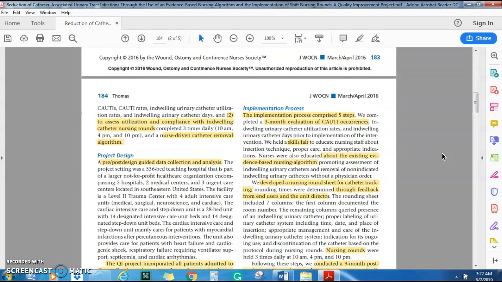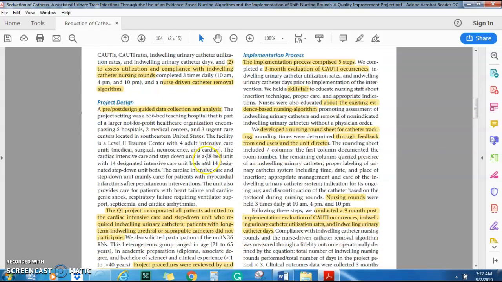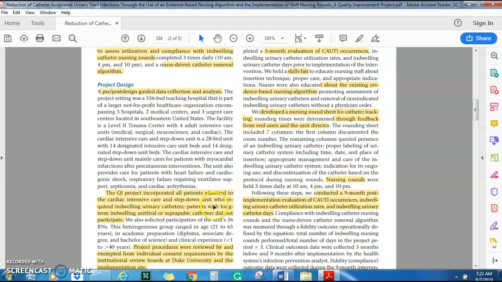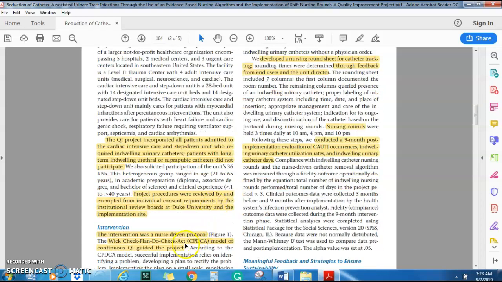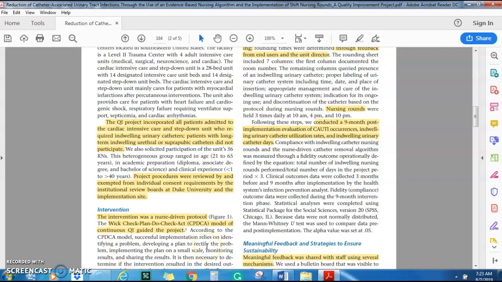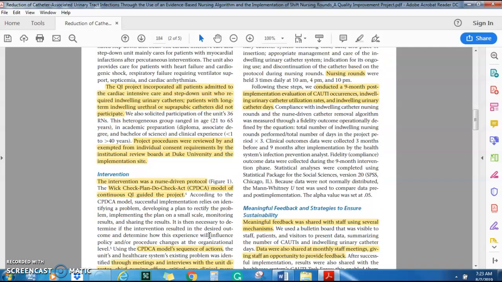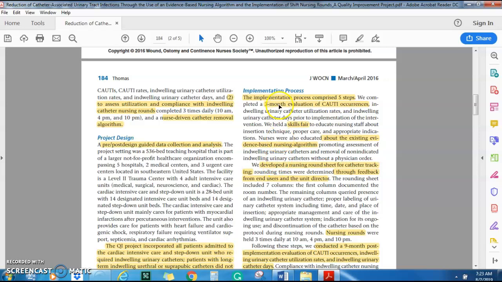Now here it goes and talks about the project design and what they were doing, a pre-post kind of data collection and analyses. Then it talks about what model they used in the intervention, which was a PDCA, a pretty well-known evidence-based practice model, and this model consists of 5 steps, which was cool in the implementation process. They went through this, and with each of the 5 steps, they explained exactly what they were doing.